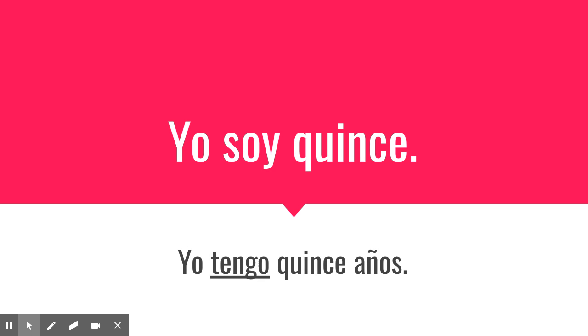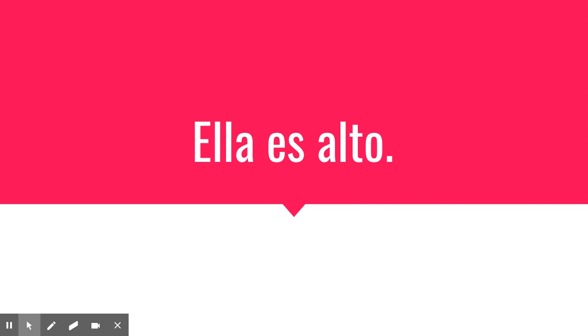Muy bien. In Spanish, we don't say I am 15. You say I have 15 years. Yo tengo 15 años. And make sure you put that ñ, that squiggly line above the N. Otherwise, you're saying something completely different that you probably don't want to say. There is a link in Google Classroom with instructions of how to do the accents on your Chromebook. So make sure you do that before we do our writing assessment next week. ¿Dónde está el error?